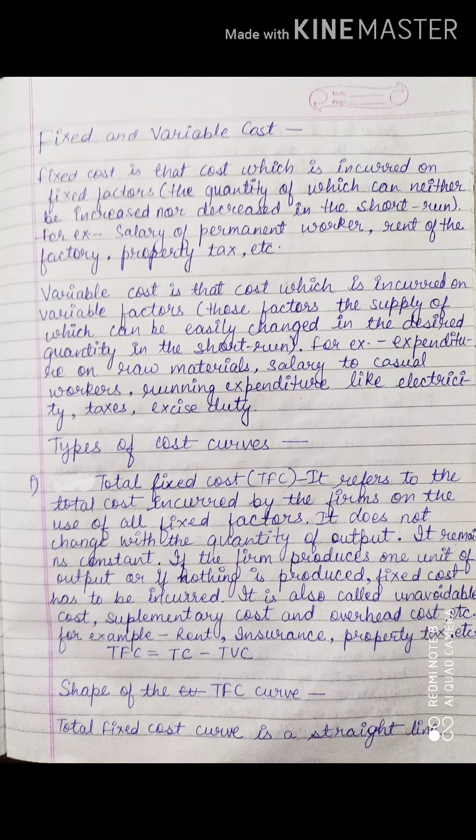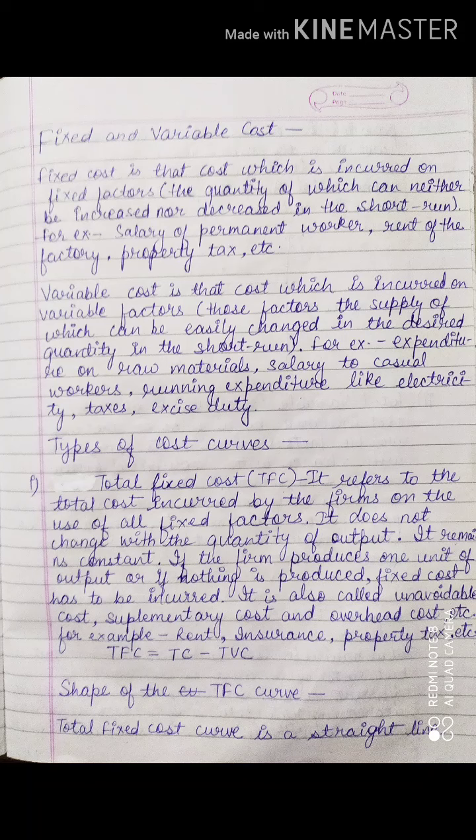It is also called unavoidable cost, supplementary cost and overheads cost. These are the different names. For example, rent, insurance, property tax, etc. Now, what is the formula for total fixed cost? Total fixed cost equals TC minus variable cost.